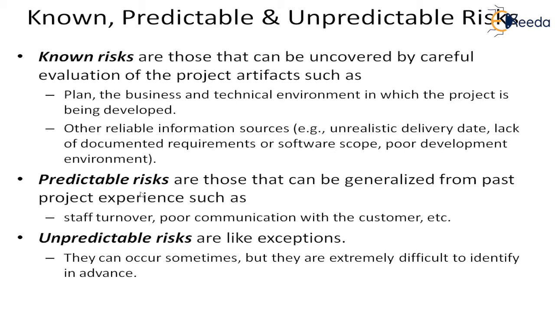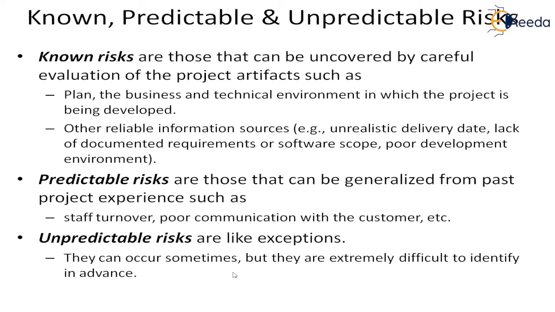So you can look into the history and predict them. Some examples are staff turnover, poor communication with the customer, or the customer's availability. Those are predictable risks. They have happened in the past, so they may recur.